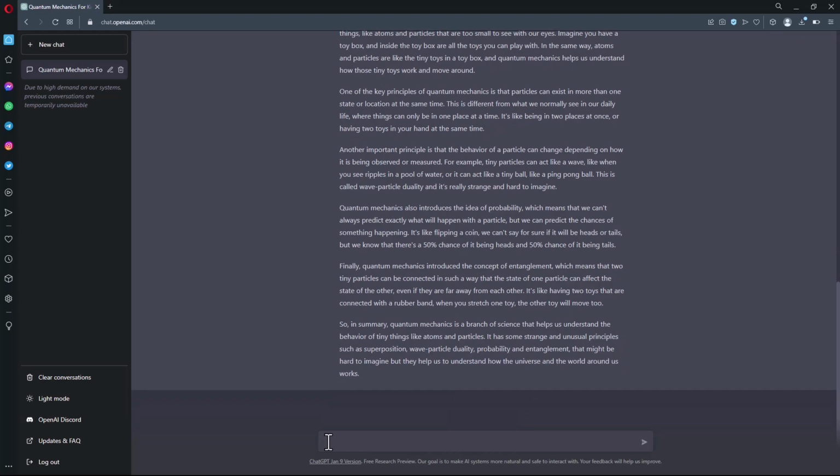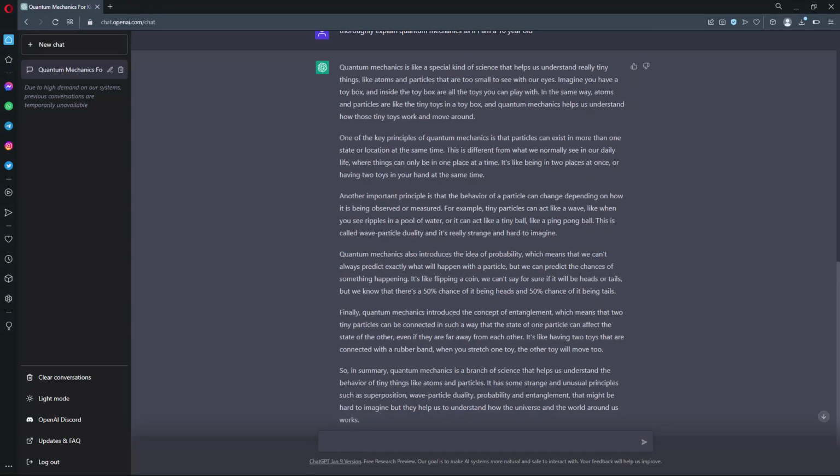Finally, quantum mechanics introduces the concept of entanglement, which means that two tiny particles can be connected in such a way that the state of one particle can affect the state of the other, even if they are far away from each other. It's like having two toys that are connected with a rubber band. When you stretch one toy, the other toy will move too. So, in summary, quantum mechanics is a branch of science that helps us understand the behavior of tiny things like atoms and particles. It has some strange and unusual principles such as superposition, wave-particle duality, probability and entanglement that might be hard to imagine, but they help us to understand how the universe and the world around us works.